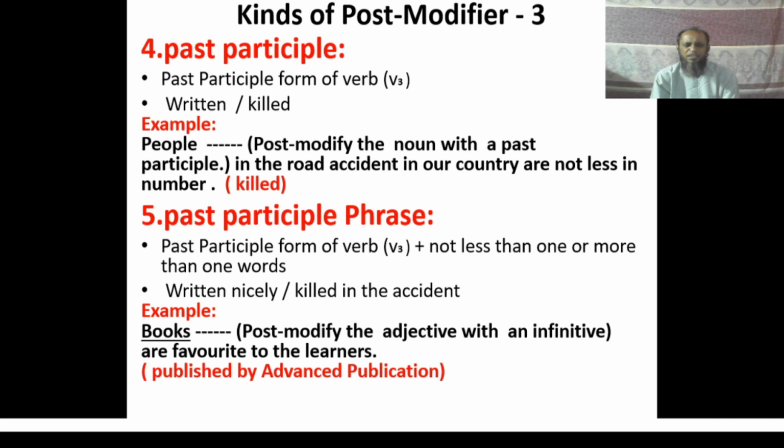In the place of adjective you have to write noun, and in the place of infinitive you have to write past participle phrase. So the past participle phrase published by advanced publication has been used here to complete the answer. That is, the answer is: books published by advanced publication are favorite to the learners. Let us move to the next slide.